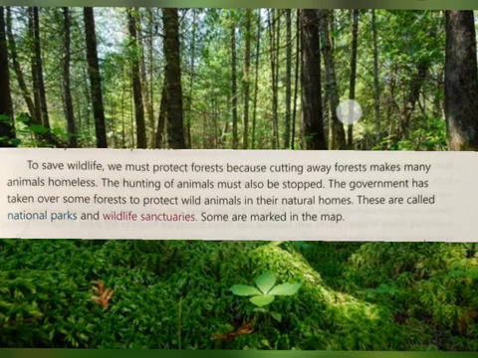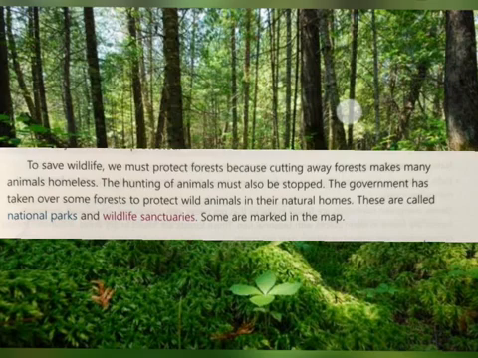Class, wildlife is a valuable gift of nature. Birds and animals help to keep a balance between plants and living things. Unfortunately, senseless hunting and killing has destroyed many beautiful and rare species of animals and birds. The government has taken over some forests to protect wild animals in their natural homes. These are called national parks and wildlife sanctuaries.